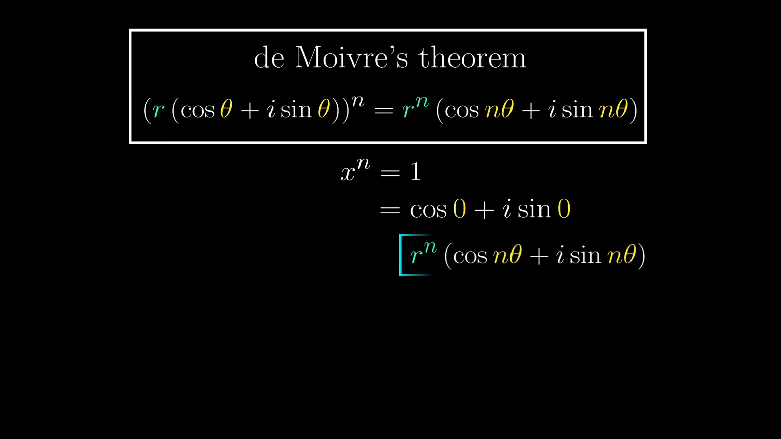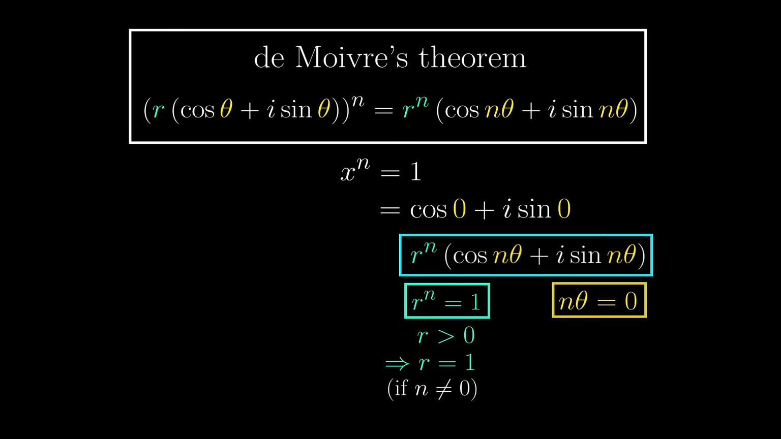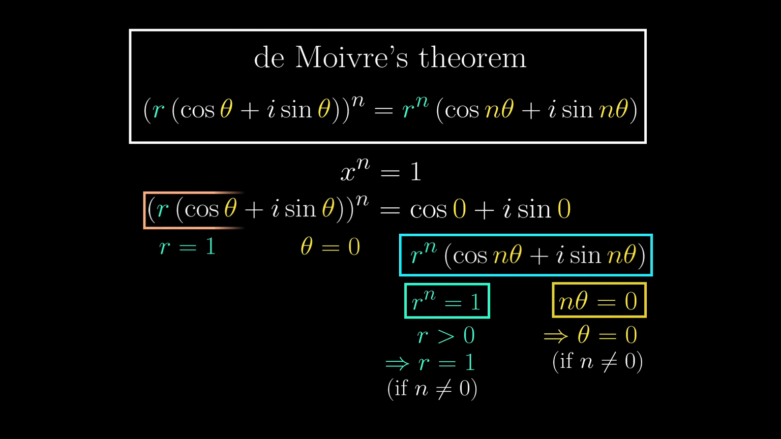Here, the modulus is 1, so r to the n is 1, and n theta is 0. For the first equation, r is the modulus, so it has to be real and positive. As long as n is not 0, there is only one solution, r equals 1. What about the other equation? Well again, as long as n is not 0, theta can only be 0. Since ultimately x is r times cosine theta plus i sine theta, by substituting the values of r and theta, x equals 1, which definitely isn't surprising at all.